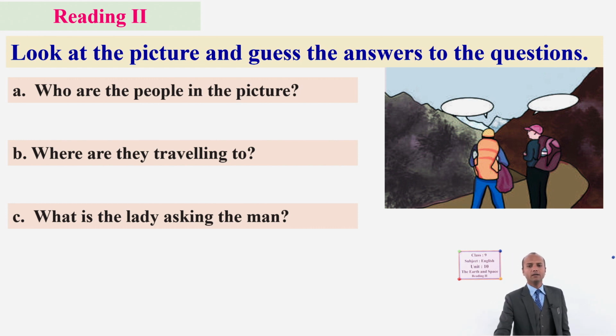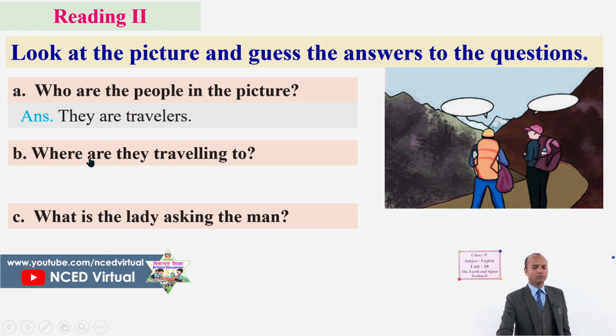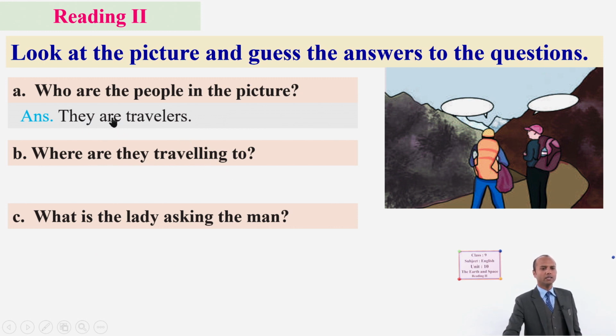Yes, they are on the side of a hill. So the second question gives you a kind of clue. They are traveling. Yes, that's why you can answer the first question like they are travelers. Very good. Where are they traveling to? Up to the mountain, maybe you can say. Up to the hill, because they are there.